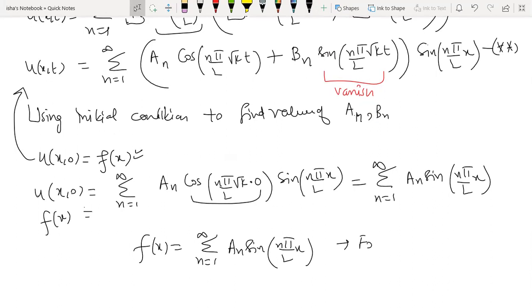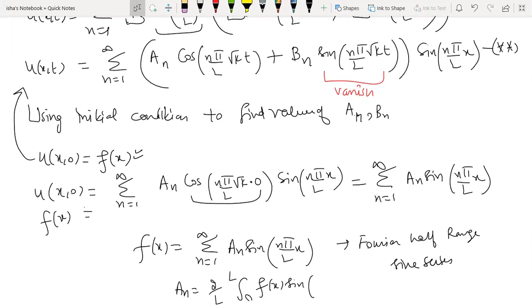So what is this? This is a Fourier half range sine series, right? Because the function has only sine terms. So what will be the value of your an? 2 by L, integral 0 to L, f(x) sine(n pi by l x) dx.